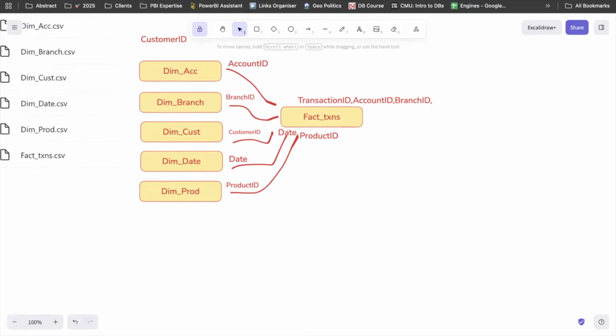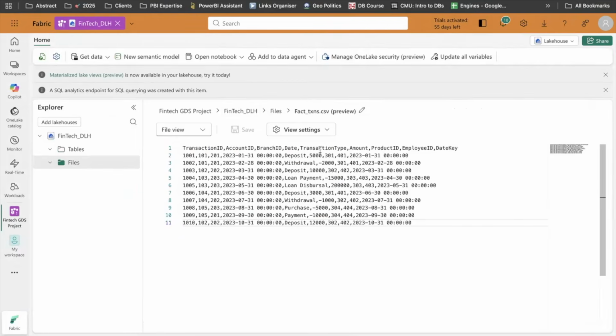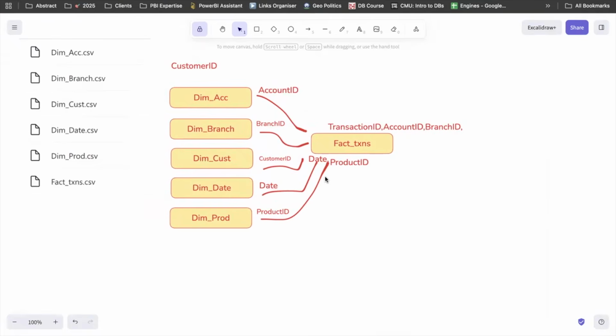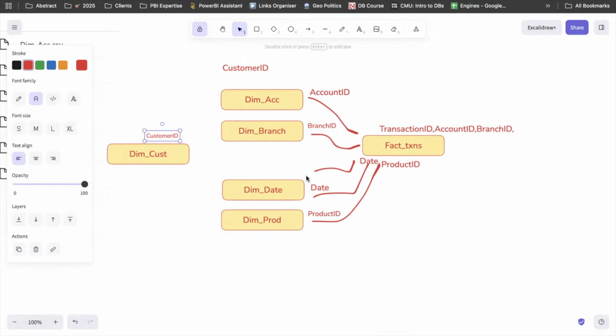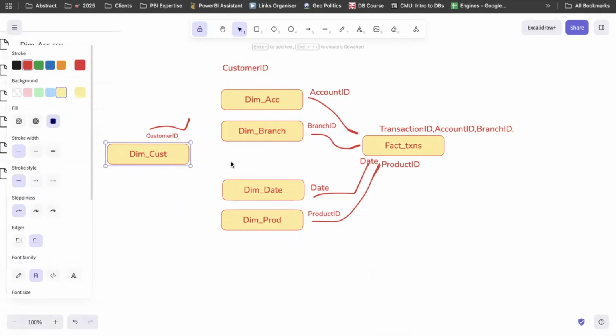Cool. So let me confirm if the fact table is having customer IDs, transaction, account, branch, date, transaction type, amount IDs. Cool. So Shashank, we can see customer IDs are missing in fact. That signifies that I will not be able to connect my dim customer to fact, so I won't be able to achieve the star here. That signifies that customer will be connected to some other table. So if I pull this out from this position, because I can't connect this here, let me sort other tables and then we can see where we can connect the dim customer also.